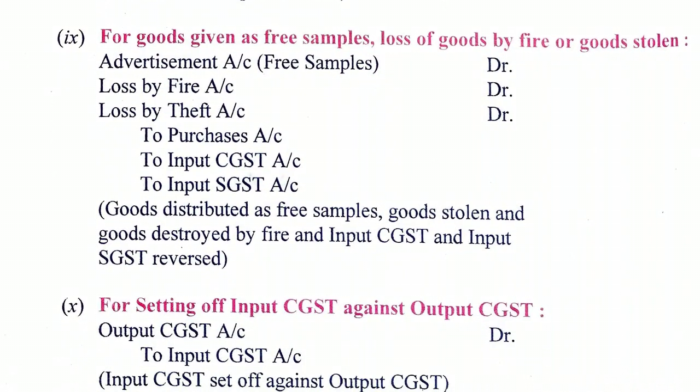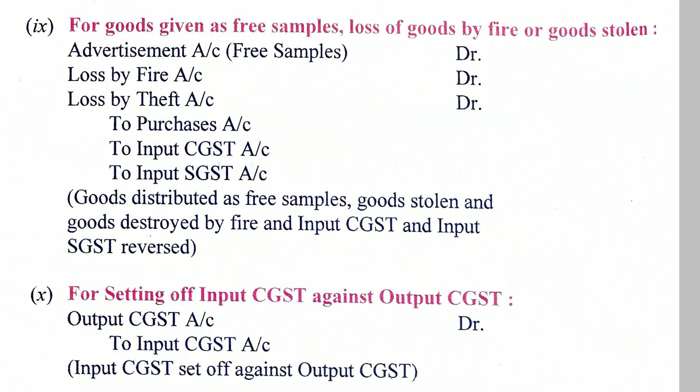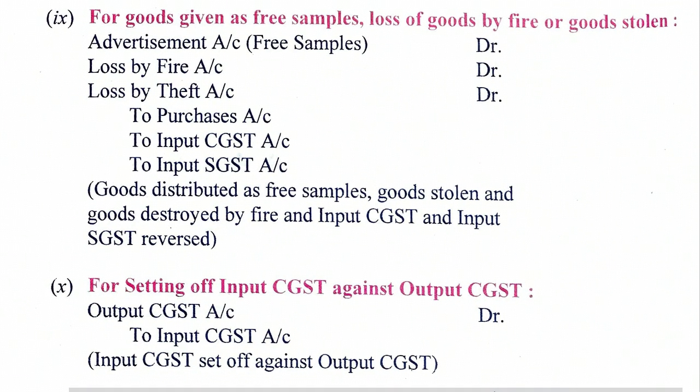Similarly, for goods given as free samples, or loss of goods due to fire or theft, in all these cases we will have to credit the GST that we had earlier paid. So advertisement account debited to purchase account, to input CGST, to input SGST. Similar for loss by fire or loss by theft.